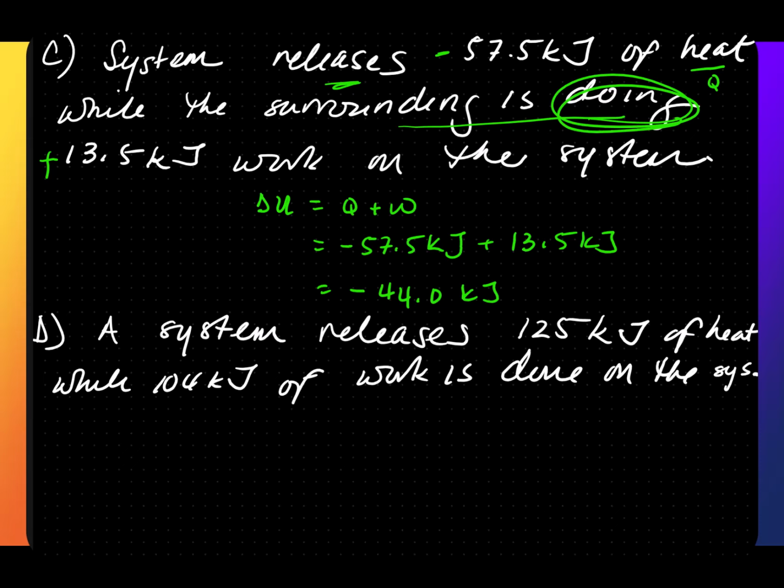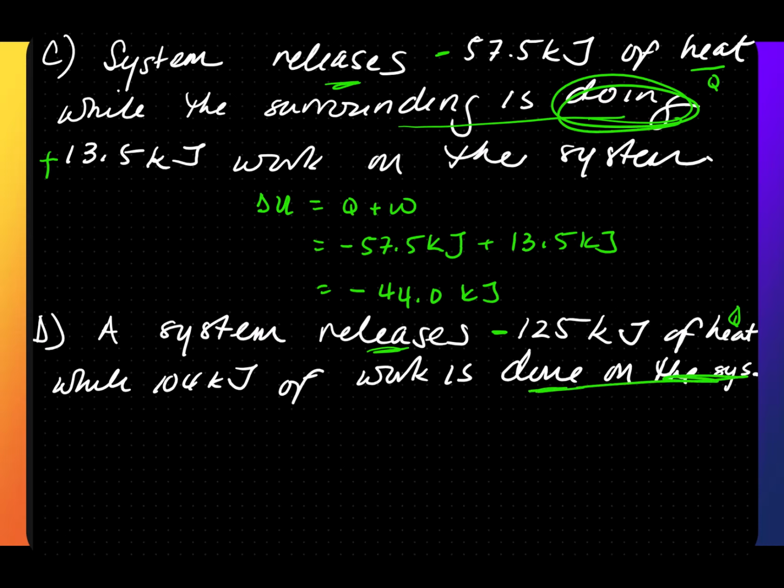You need to line up the decimal. 1 place after the decimal is the least precise position. For D, a system releases 125 kilojoules of heat. So we know this is our Q. Since it releases, this is a negative 125 kilojoules, or exothermic, while 104 kilojoules of work is done on the system.